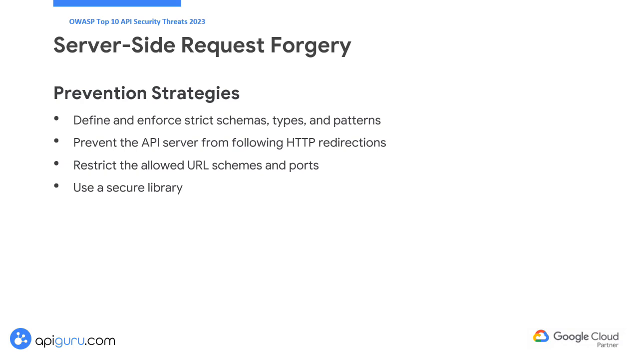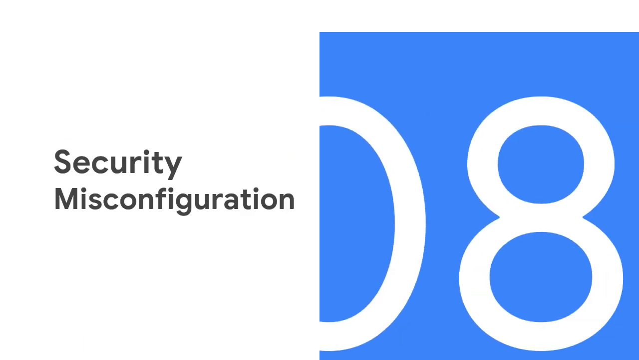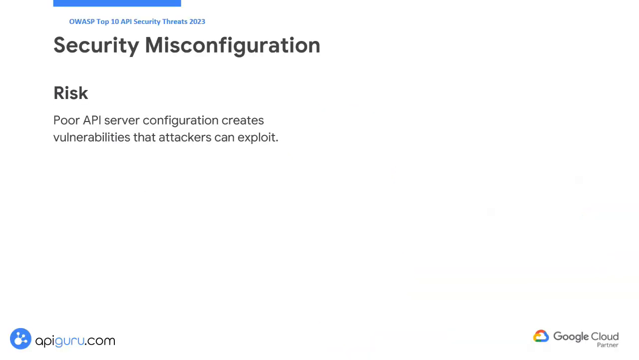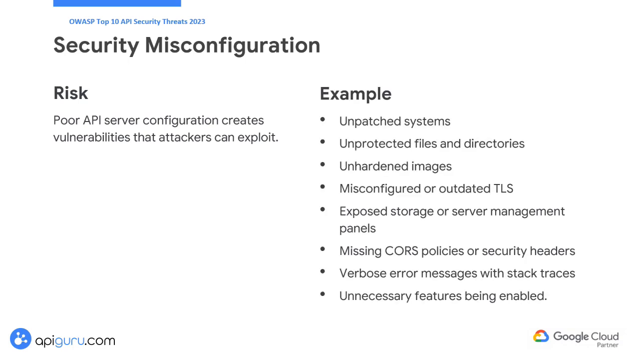Let's talk about the security misconfiguration risk. Poor API server configuration creates vulnerabilities that attackers can exploit. For example, unpatched systems and unprotected files expose vulnerabilities, while unhardened container images may include outdated services. Missing or misconfigured TLS can allow plain text data transmission, and exposed storage or management panels risk unauthorized access.